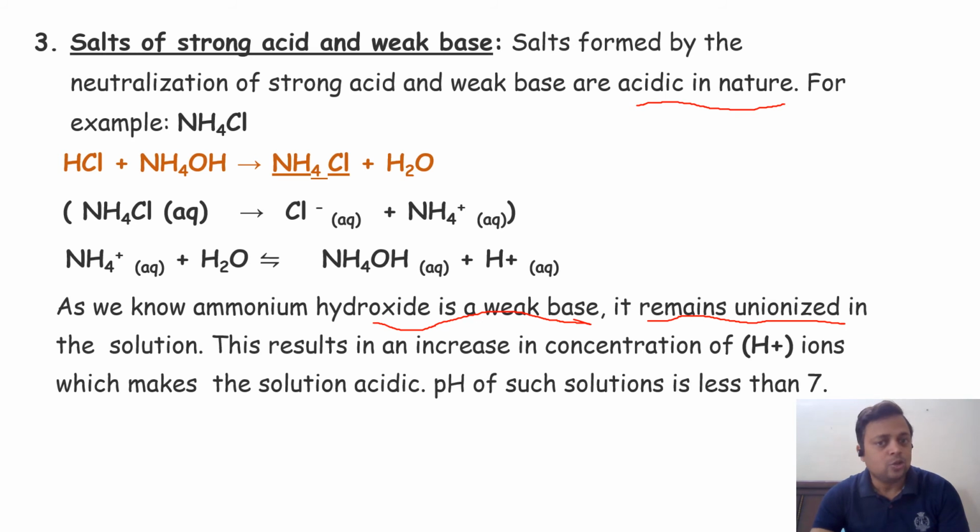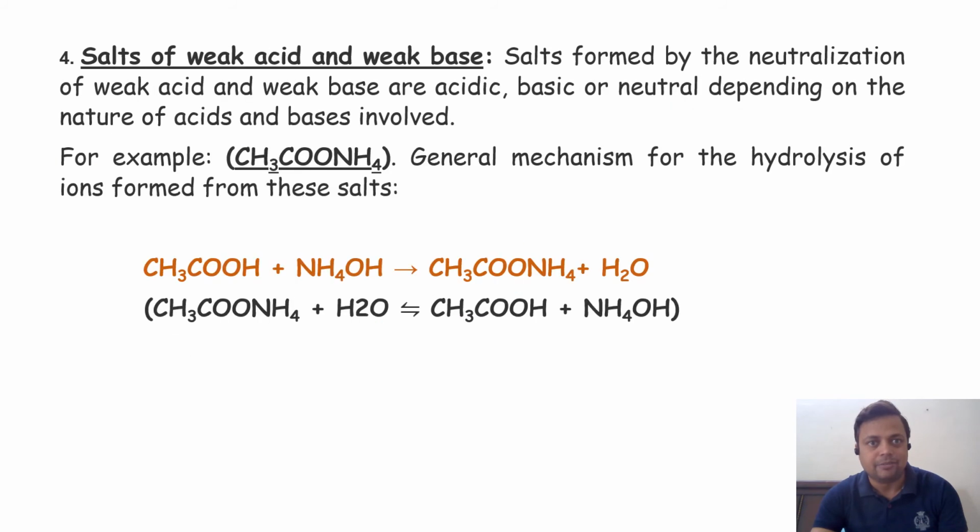So the concentration of H plus ion increases in the solution, then the acidity increases. So finally the pH of the solution is less than 7. Clear? I think it is clear to all. So this is a salt of a strong acid and a weak base.